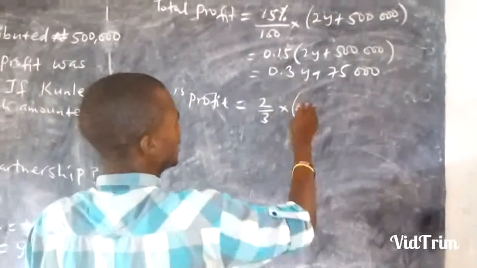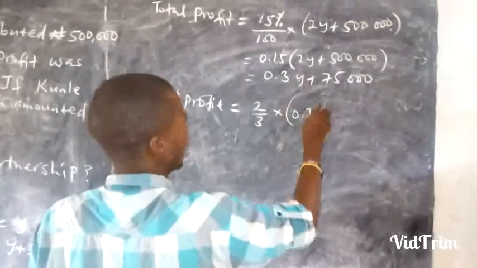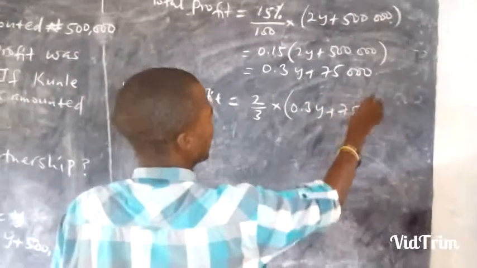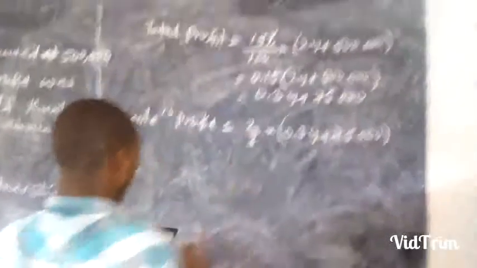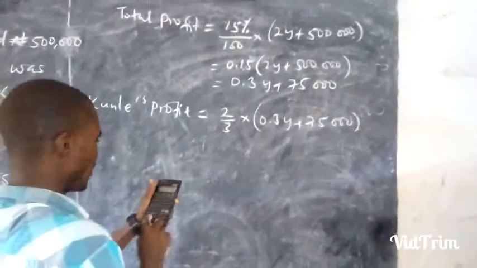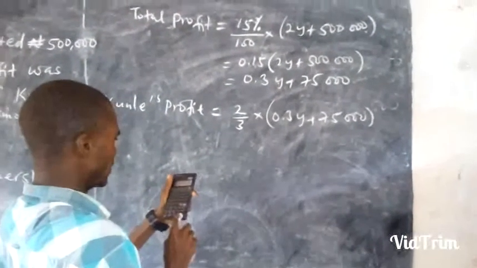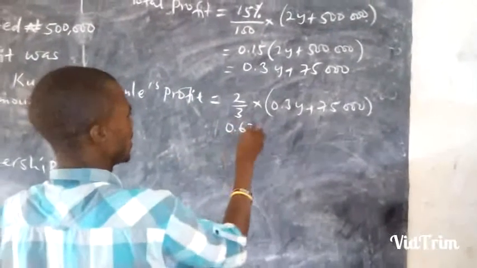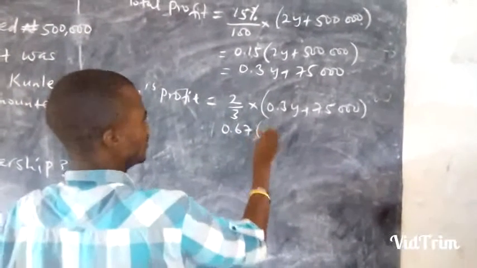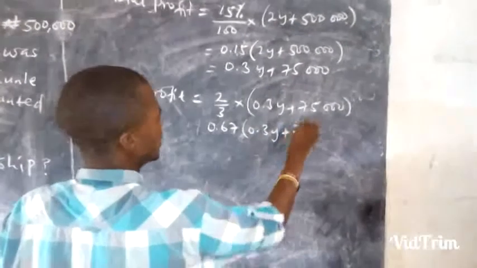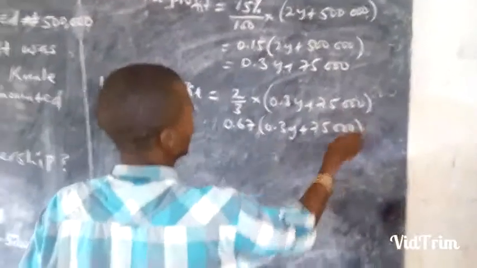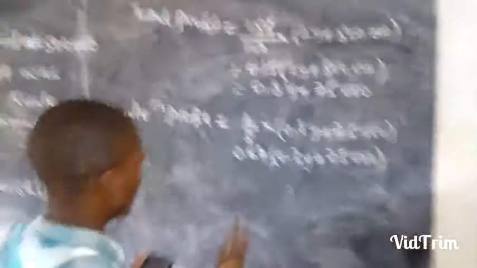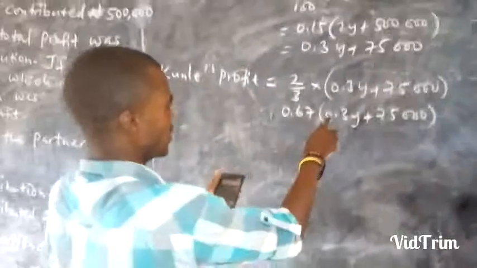The profit is 0.3Y plus 75,000. If you divide 2 by 3, you are going to get 0.67. So 0.67 times 0.3Y plus 75,000.